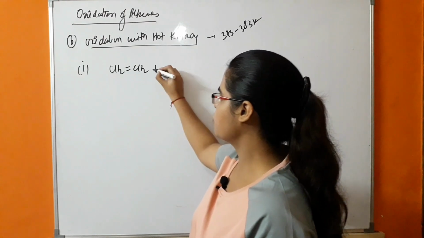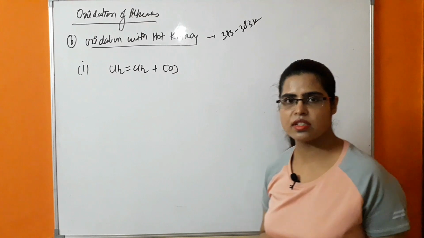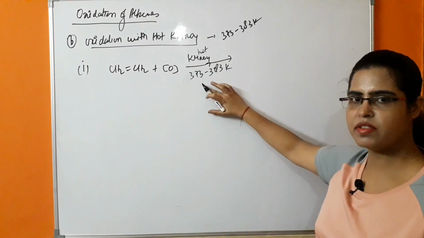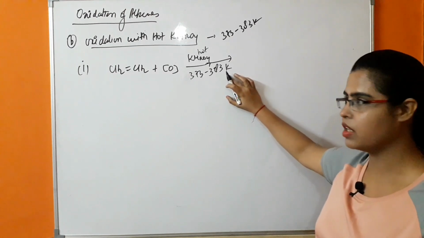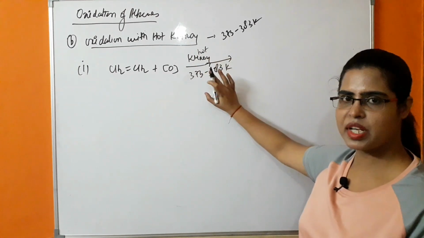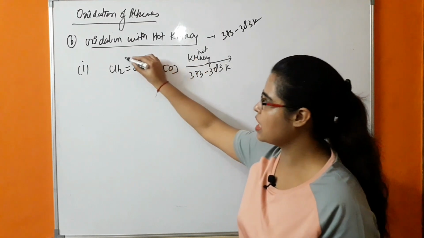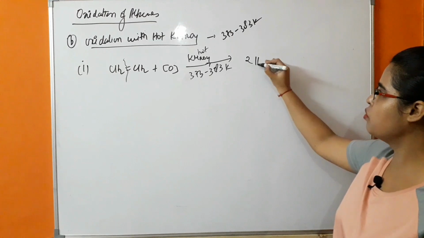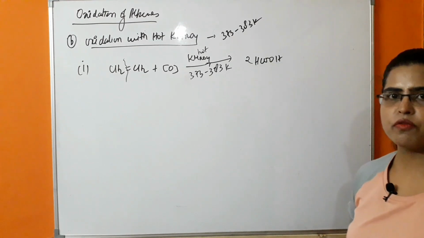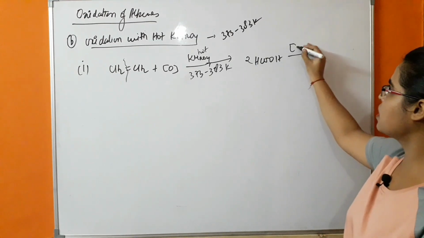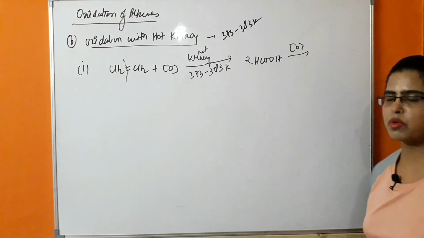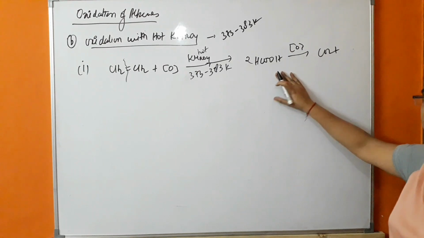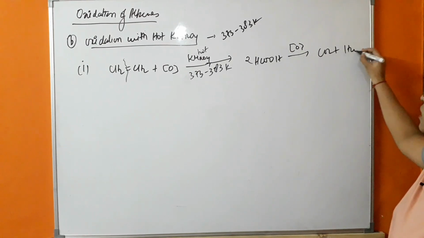CH2=CH2 in the presence of nascent oxygen which is released by the KMnO4. This is heated to 373 to 383 Kelvin. So what will be happening at this temperature? This KMnO4 will cleave this carbon-carbon double bond. So there will be formation of 2 molecules of formic acid, and on further oxidation in the presence of KMnO4, it will completely oxidize to give CO2 and H2O.